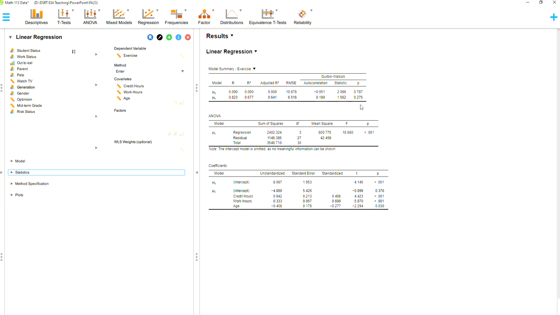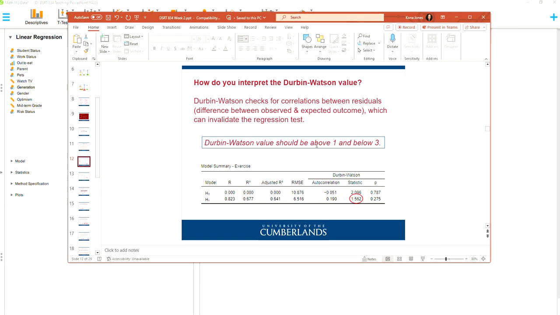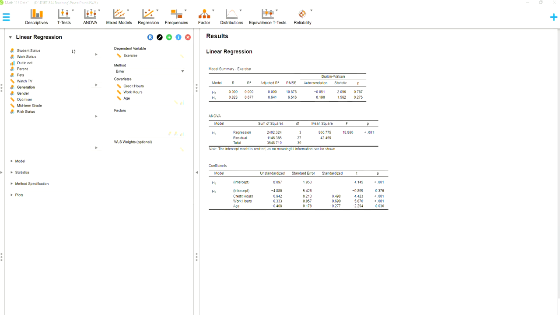Really important: don't get to this point, say, oh, Durbin-Watson's bad, and just quit. You still have to write up the results, whether it's for an assignment or for the quiz. Just keep running with it and acknowledge that that's not a good value. Granted, in this case, it is a good value. This 1.562 is above 1 and below 3. So, green light. Keep moving.